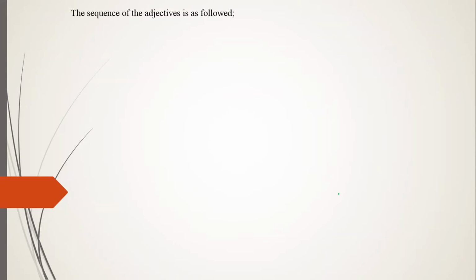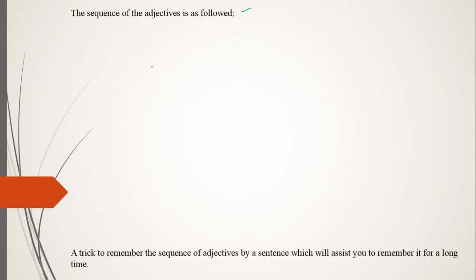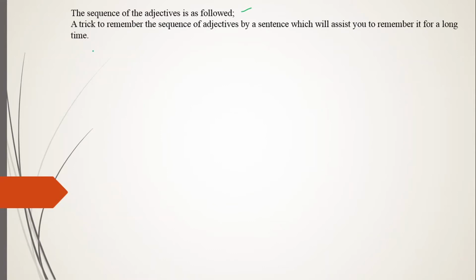The sequence of the adjectives is as follows. Here is a trick to remember the sequence of adjectives by a sentence, which will help you remember it for a long time. I made a sentence about the sequence, and that will be easy for you to remember: Omar set phone systems at colony on March 10th permanently. Actually, here the sequence of adverbs is a bit changed, because manner comes after place, then time. But I have written it just to make you understand how you are going to bring the sequence.